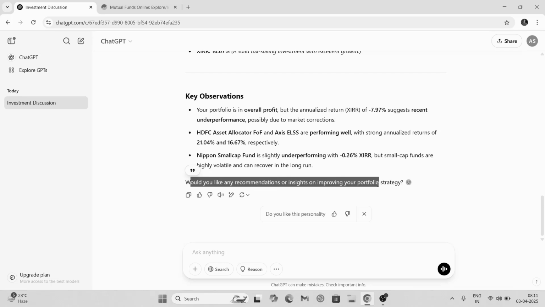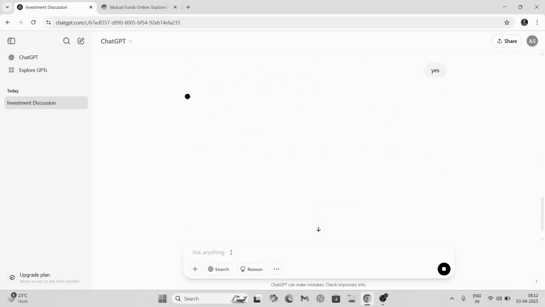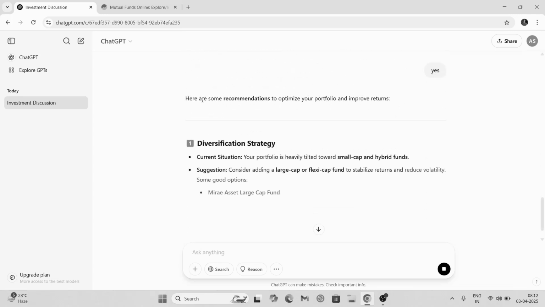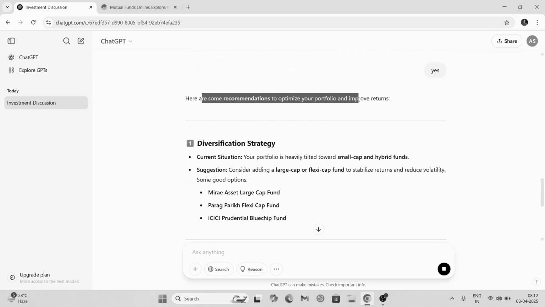But if you don't have, see, ChatGPT is giving you its own suggestions as well, on what you can do. Would you like any recommendation? I will simply write yes. Now it will give me recommendations. Here are some recommendations to optimize your portfolio and improve returns.